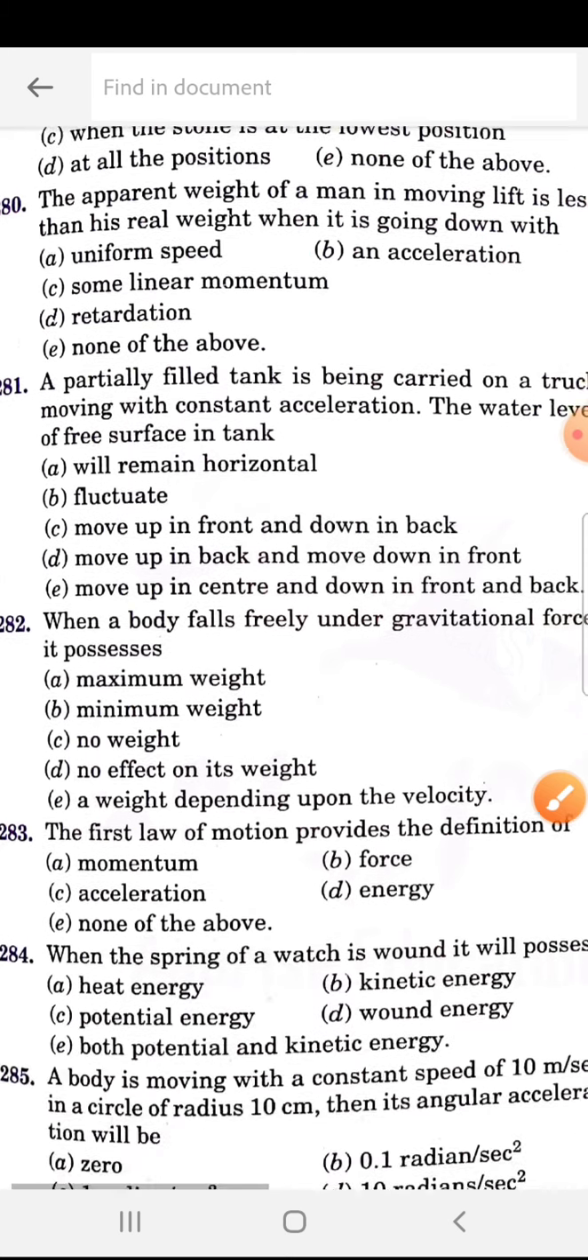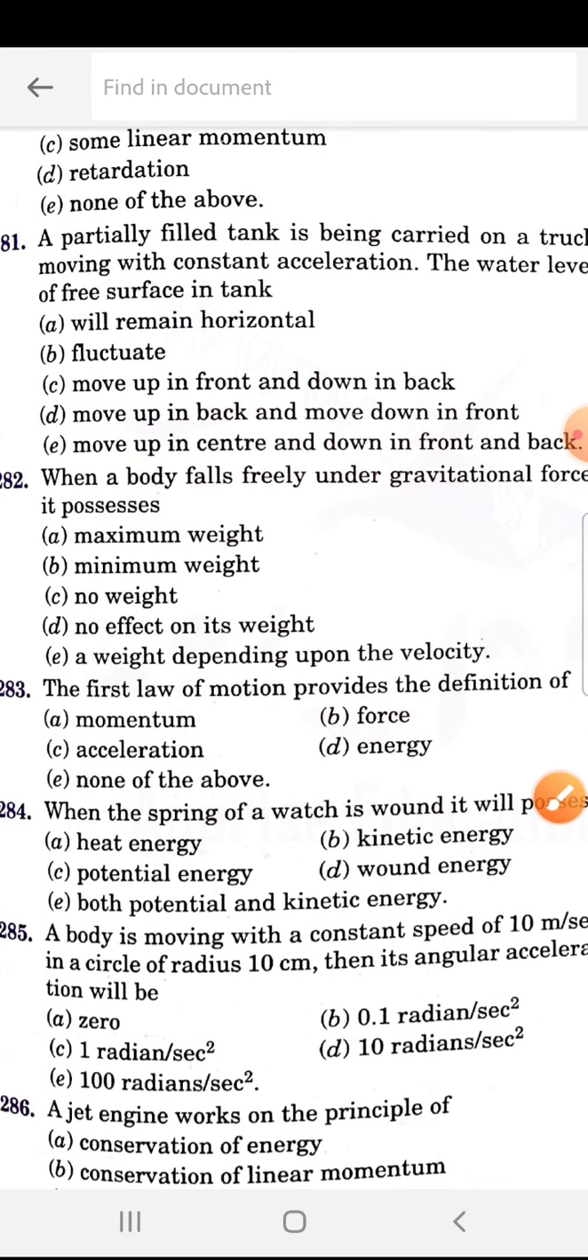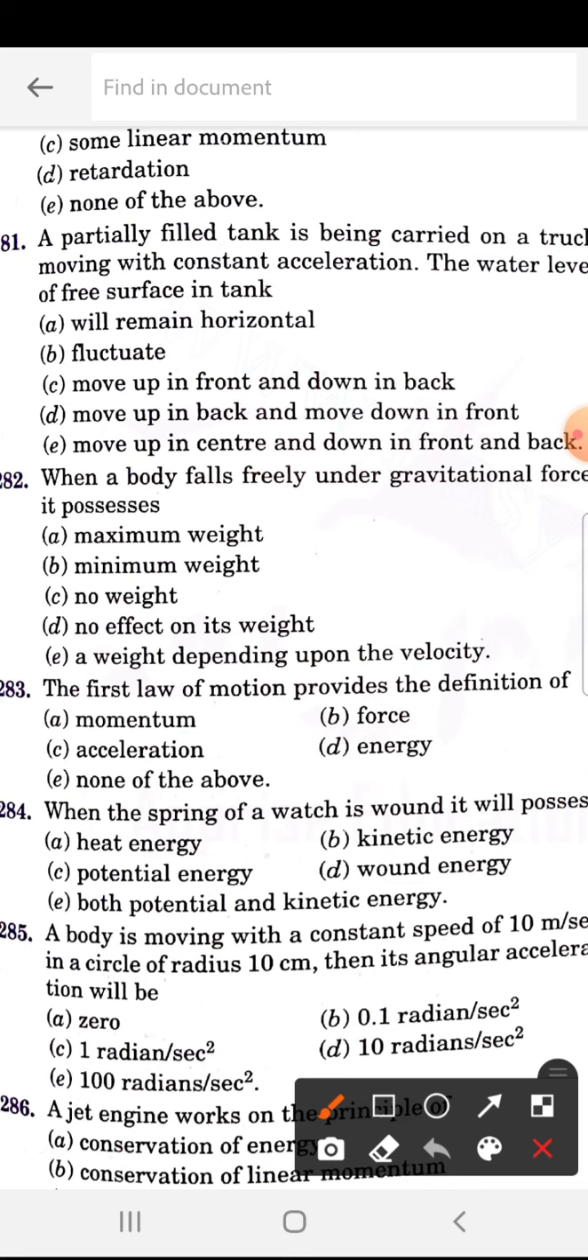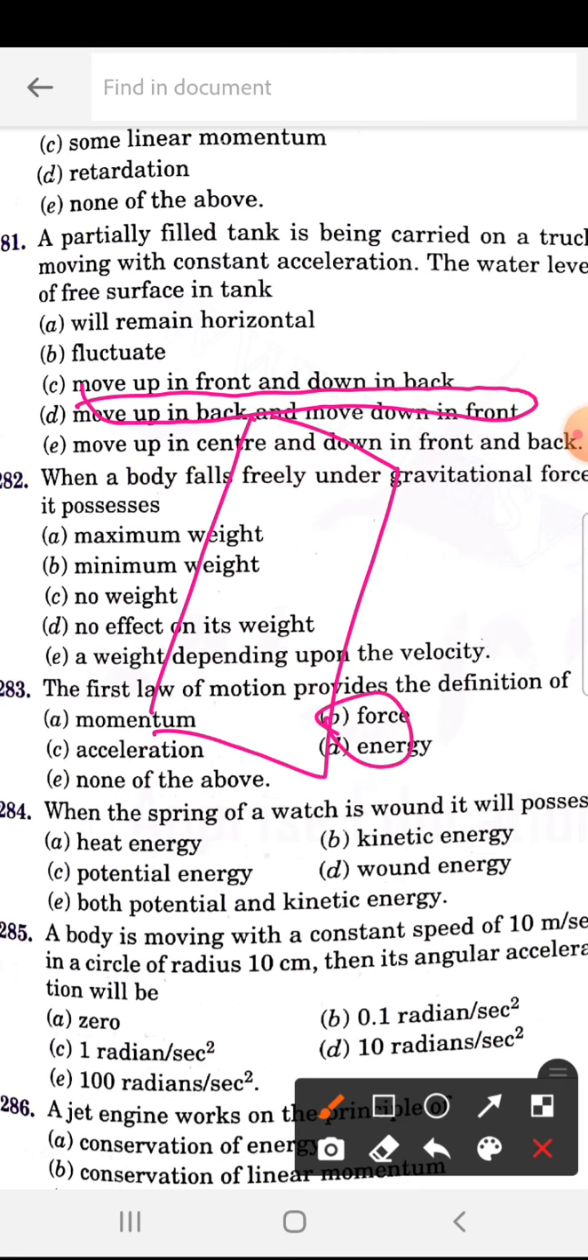281. A partially filled tank is being carried on a truck moving with a constant acceleration. The water level of a free tank. So 281 is D. It moves up in the back and moves down in front. So whenever the truck is moving in this direction, the water actually moves up in the back and moves down in front. So while you are going, the water will be like this.